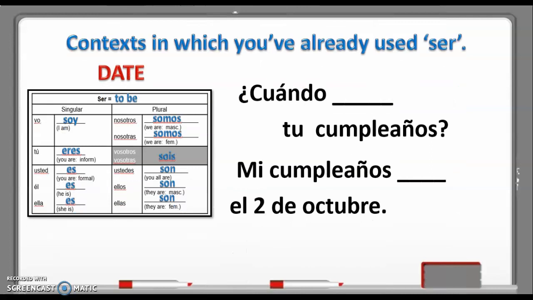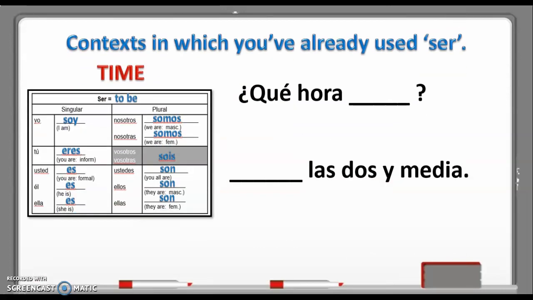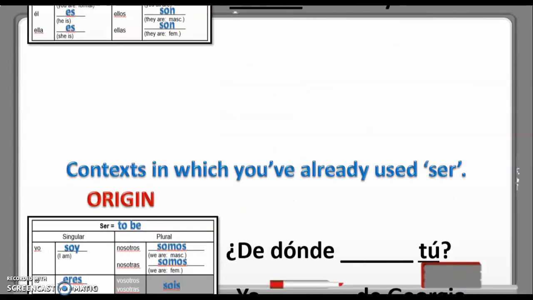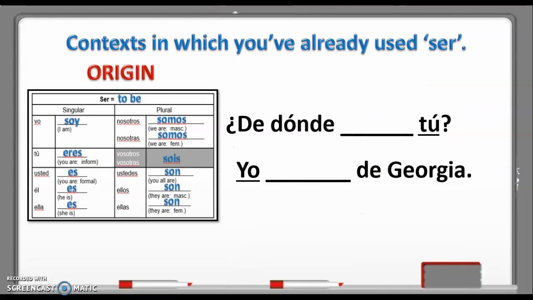So here's some context in which you've already used the verb ser. When you talked about date, you said, ¿cuándo es tu cumpleaños? When is your birthday? Mi cumpleaños es el 2 de octubre. When you talk about time, you also use the verb ser. ¿Qué hora es? Son las 2:30. What time is it? It's 2:30. You use ser when you're talking about the origin, where someone is from. ¿De dónde eres tú? Or yo soy de Georgia.